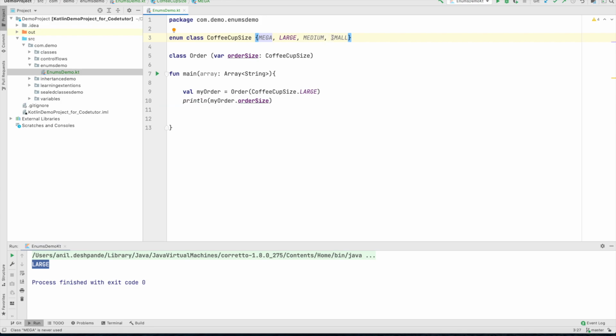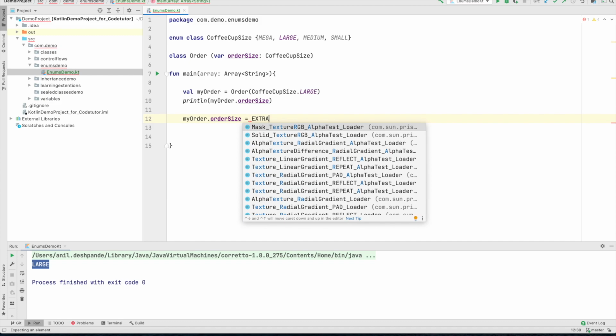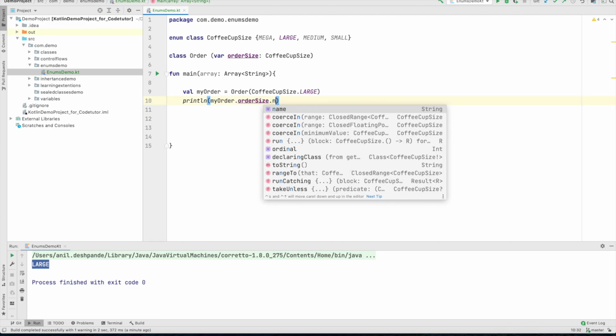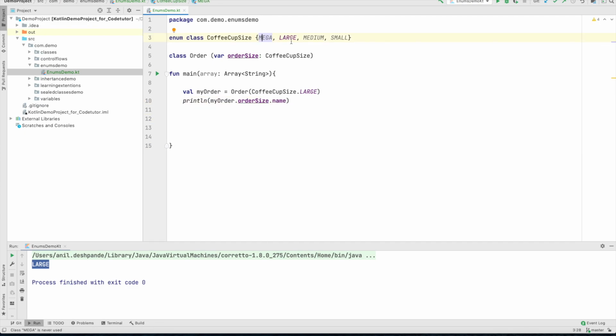Well, mega, large, medium and small are basically objects of type CoffeeCupSize. So these are multiple instances of the CoffeeCupSize, but the specialty is you cannot use anything other than these when you assign the value. For example, I cannot say myOrder dot orderSize extra large. There is a type safety built into it. I can assign only these four values, and these enums have built-in values. For example, orderSize dot name will print the value of either mega, large, medium or small depending upon what you have assigned. For example, if I run this, it will print large.